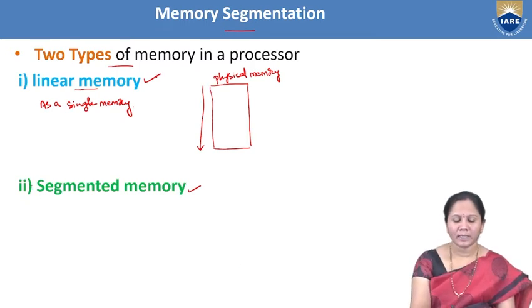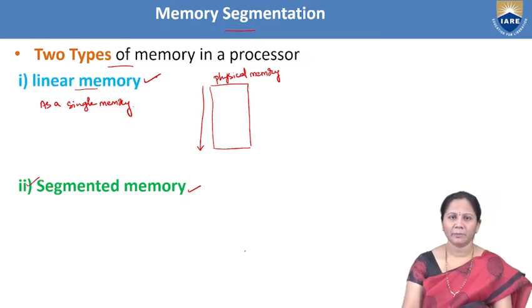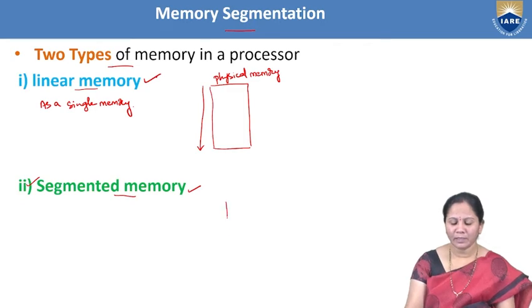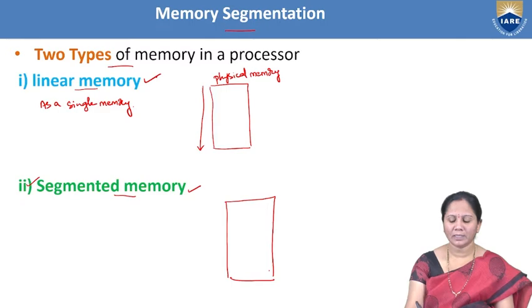Now, the second type of memory is segmented memory. Segmented memory means the physical memory will be divided into different segments. For example, if we consider this as a physical memory, this physical memory can be divided into different segments.